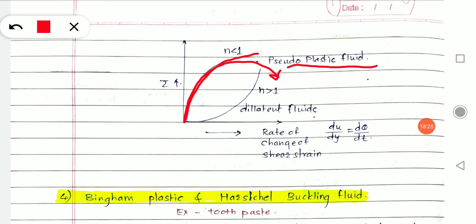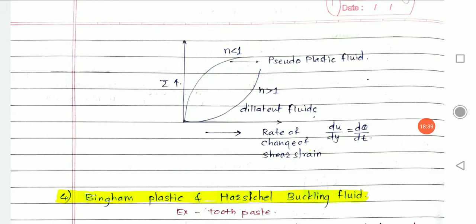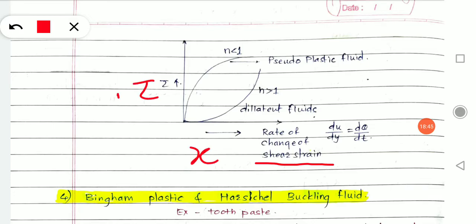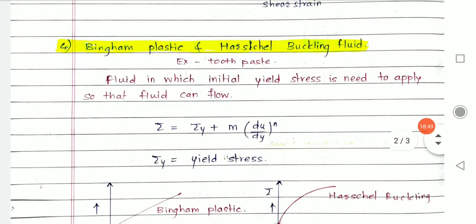A fluid in which viscosity or n, the flow index, keeps on increasing, that fluid is called a dilatant fluid, represented by this curve. I hope you understood. Similarly like before, the rate of change of shear strain is on the x-axis and tau is on the y-axis. Understood? Now next is your Bingham plastic and Herschel-Bulkley fluid.